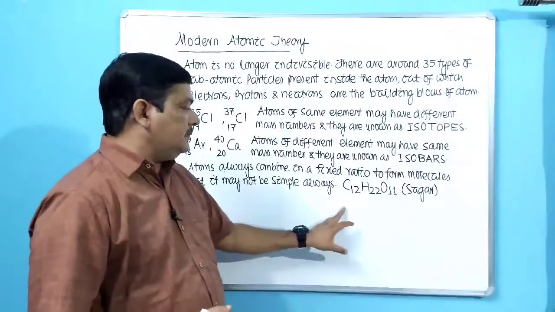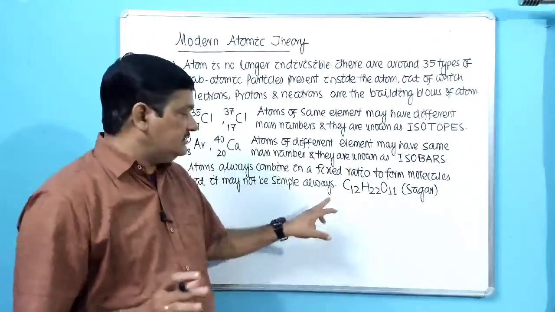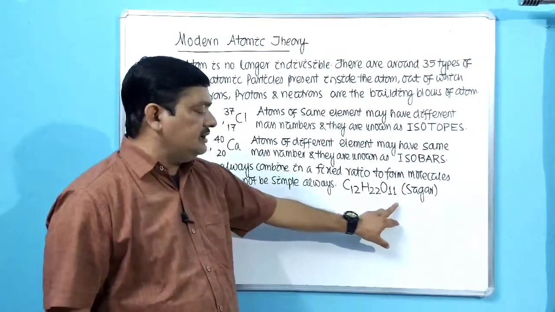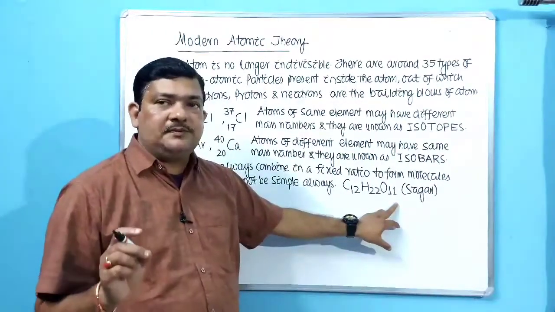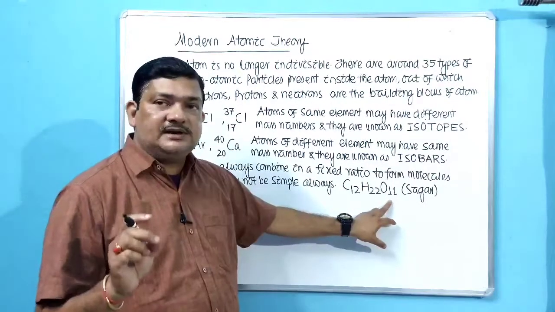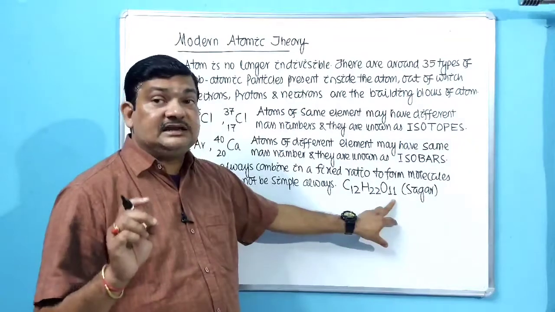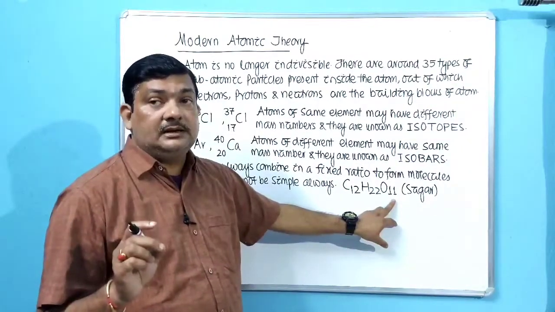So the ratio in which carbon, hydrogen and oxygen combine to form sugar is fixed. Whenever sucrose is formed, the atoms combine in a fixed ratio, that is 12 is to 22 is to 11. But this ratio is not a simple one.